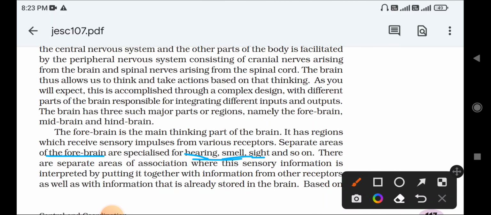There are separate areas of association where this sensory information is interpreted by putting it together with the information from other receptors. There are several kinds of receptors present in our body, and they all give information to the brain. The brain takes all the information and analyzes it, and finally gives the result to the muscles, and the muscles ultimately do the function.